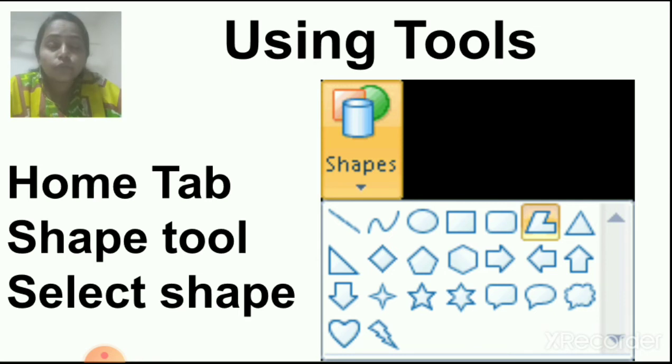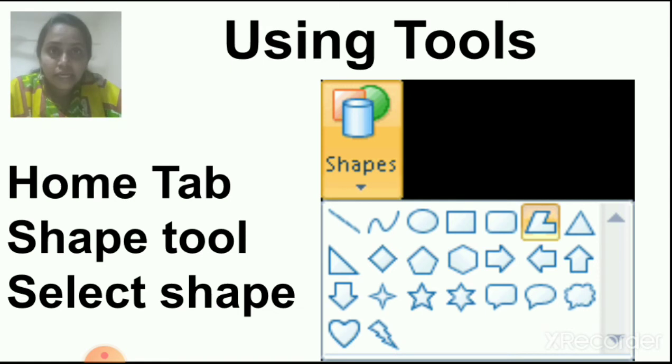Now, how to use this shape? You have to click on this shape. Select any shape which you want. Suppose now you can see one shape is highlighted in the orange box. That shape is the polygon tool. Click with the mouse on that shape, so it will get selected.